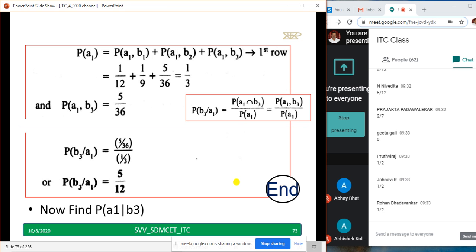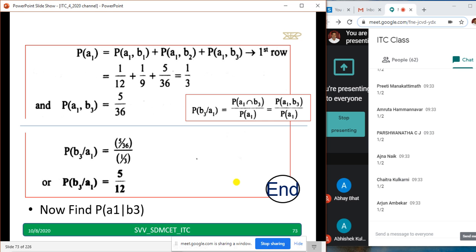Jannavi is telling 1 by 2. Rohan, Simran, Charan, Pragati, Bharat, Spurti, Abhishek, Abhay, all are getting 1 by 2. I think 1 by 2 may be correct. Shilpa, Parmeshwara, Rohit, Shivani, Siddharth, Amrita, and many others are all getting 1 by 2. Chaitra, correct.